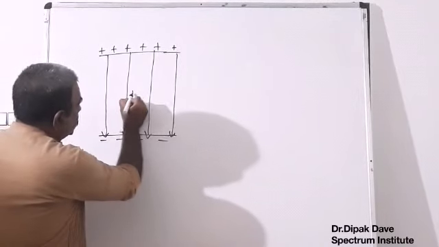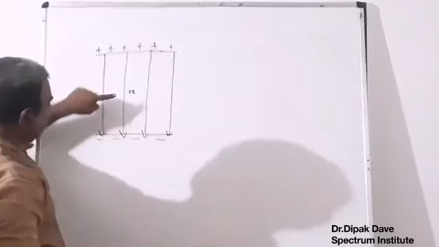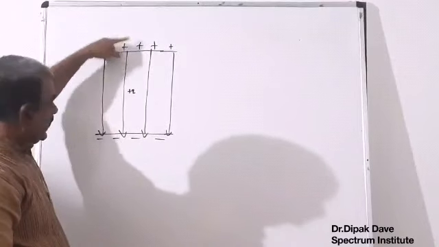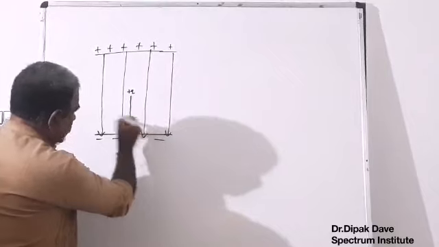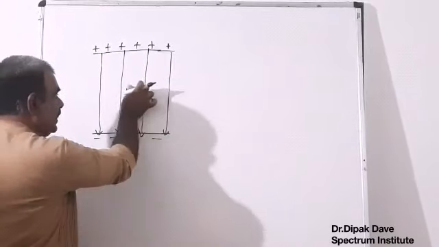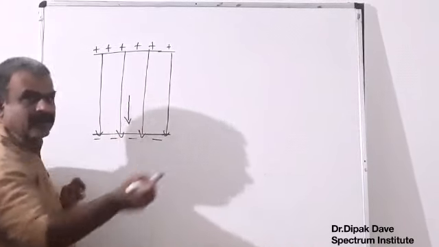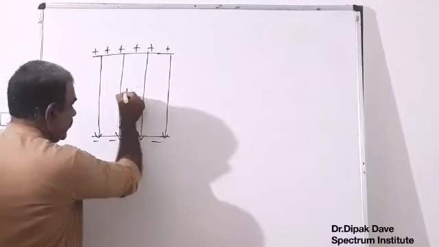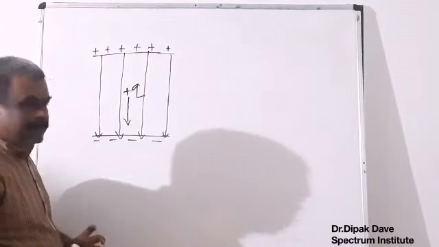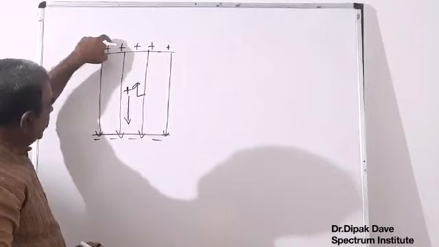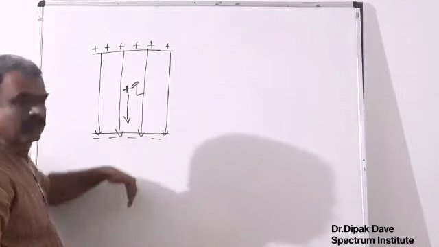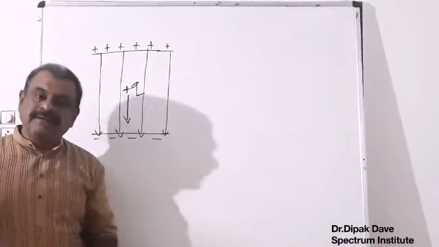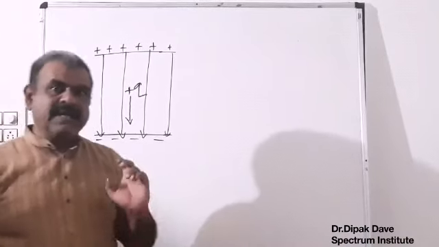If I put a plus Q charge, it will be repelled by this side and attracted by this side, so this plus Q charge will experience force downward. I'll magnify this because we are on a virtual lecture, so it has limitations. The field is also downward. So a positive charge experiences force in the direction of the field.